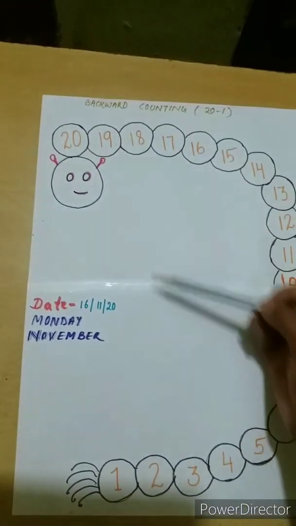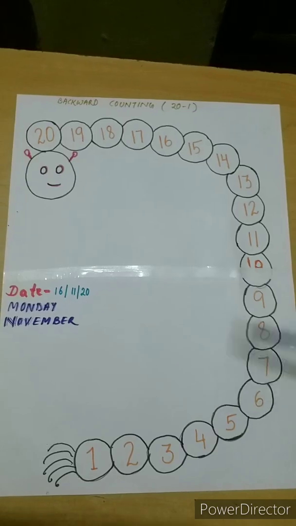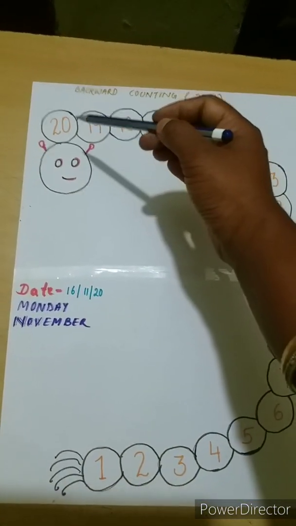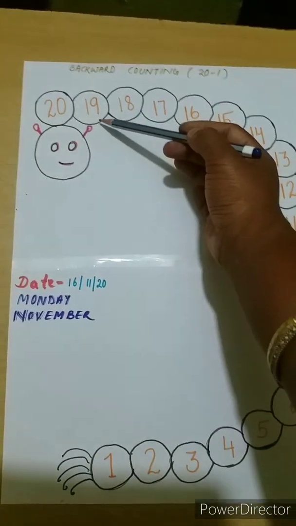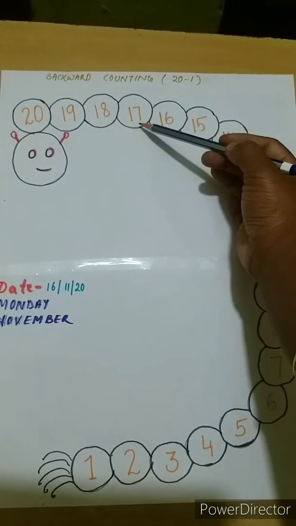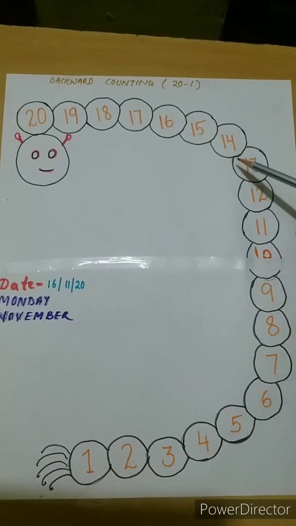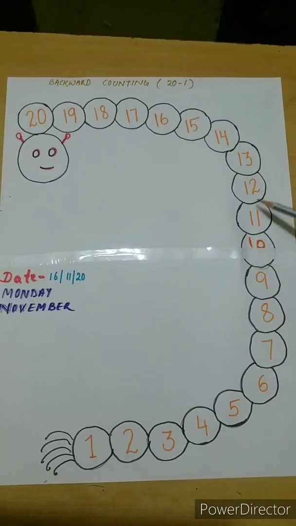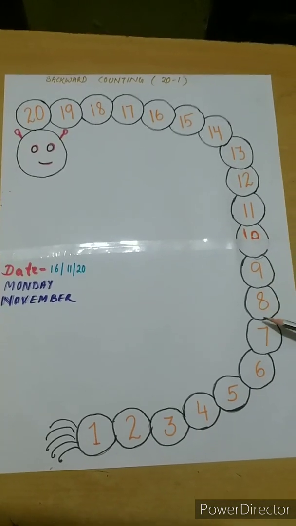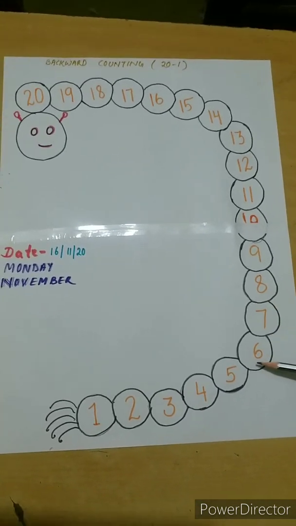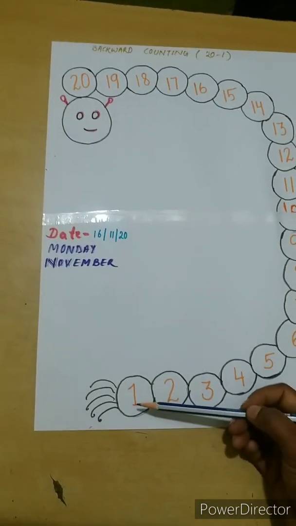Again, if we want to come to 1, then we have to come back again. So we will start from 20. Then we will count it backward. 20, 19, 18, 17, 16, 15, 14, 13, 12, 11, 10, 9, 8, 7, 6, 5, 4, 3, 2, 1.